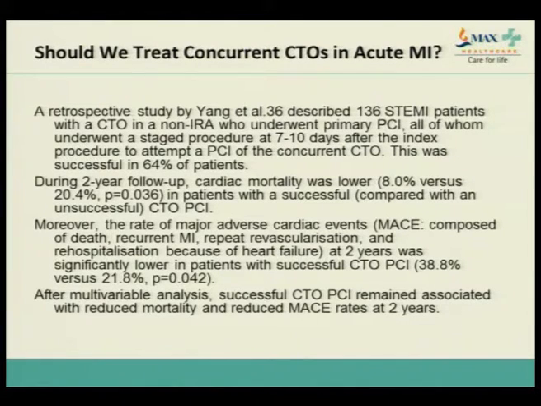So, a retrospective study done by Young et al. of around 136 patients with a CTO in a non-infarct related artery who underwent primary PCI. All of them underwent a staged procedure 7 to 10 days after the index procedure to attempt a PCI for the concurrent CTO. This was successful in 64% of patients.